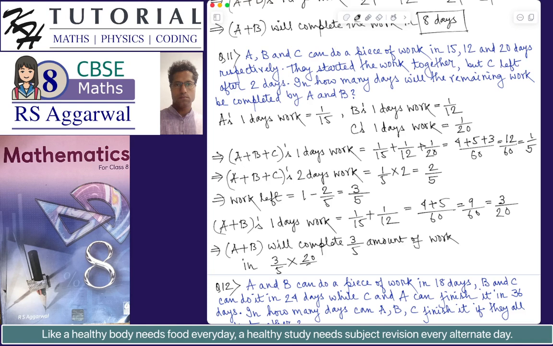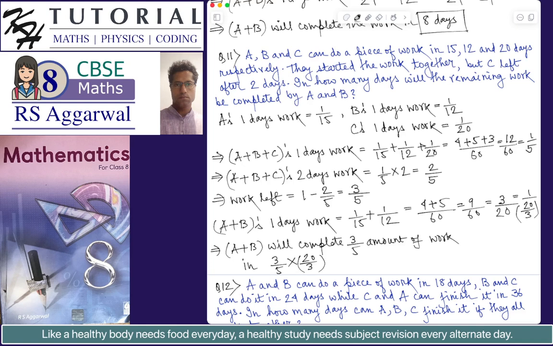Why 20 by 3? Because A plus B's 1 day's work is 3 by 20, which is basically 1 by 20 by 3. Which essentially means that A plus B can complete the work in 20 by 3 days.